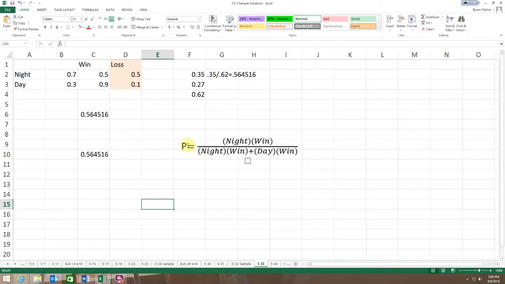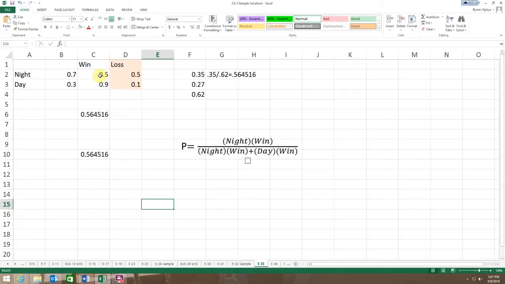But anyhow, if you look back at Bayes' theorem, I expressed it more like this, that we can take a look at our night. Our question is, according to today's newspaper, they won yesterday. What is the probability that the game was played at night? So we want to know night and did they win? We multiply those times each other, night and win, and then we divide that by night times win plus the day multiplied by the win.